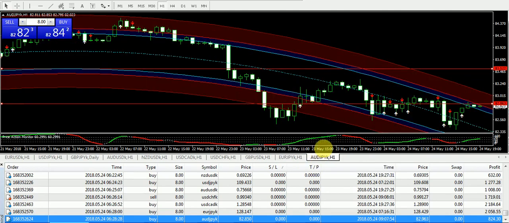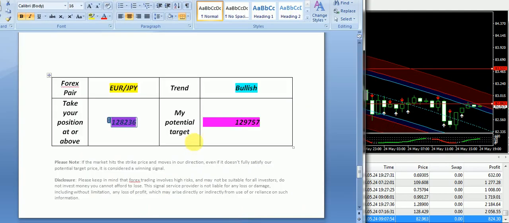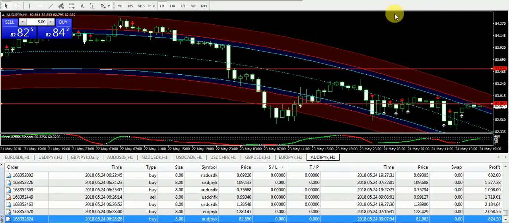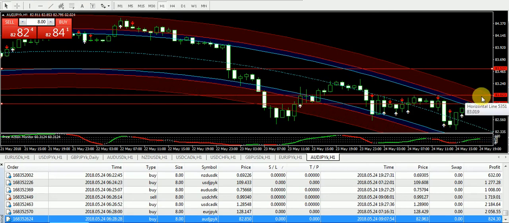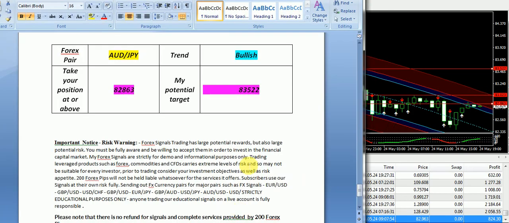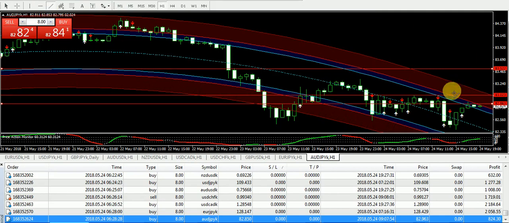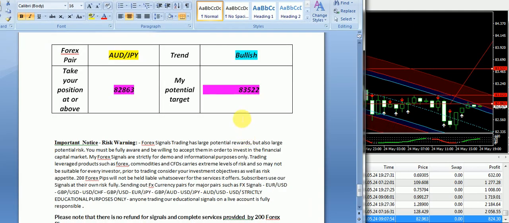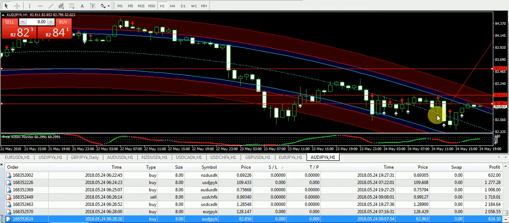Okay, one signal that was traded in the early session of the day is AUD/JPY. I have supplied the bullish signal. However, the market stayed above for a few hours, but later on we have seen a drop again, and now it's retesting this signal. So guys, if it breaks 863 again, then it will be back into the bullish zone, and you can seek the target price, which is 83522. So this signal can be valid for a US session. So guys, this is all about today's trading.